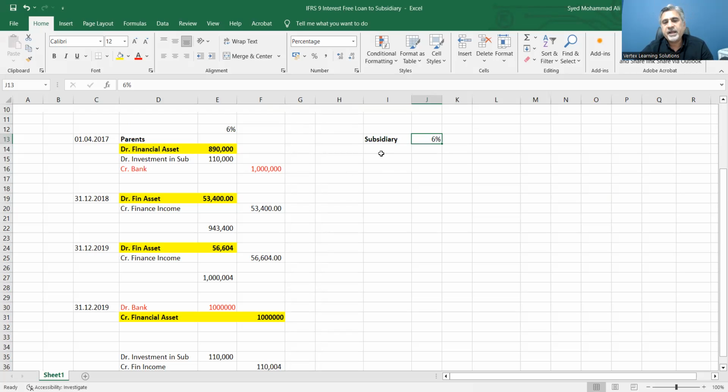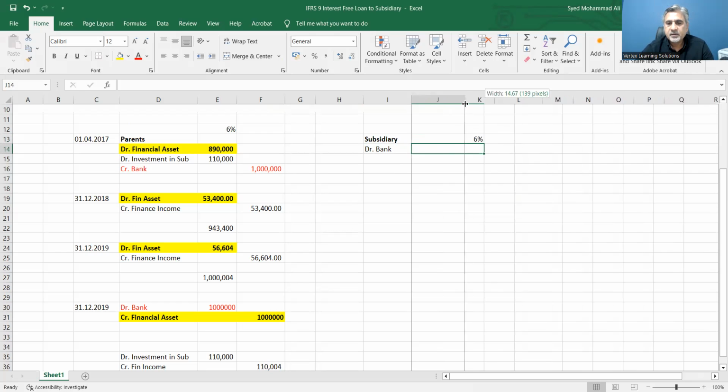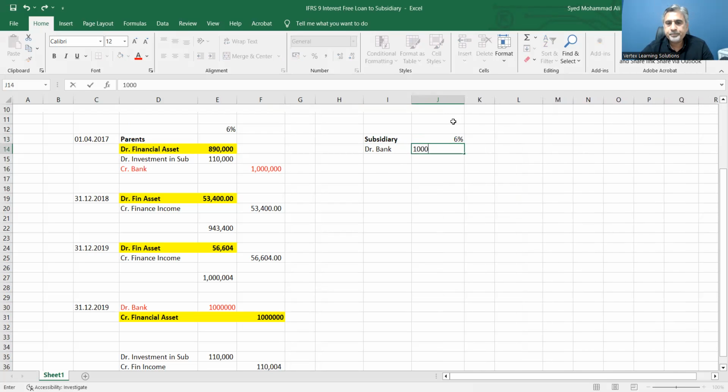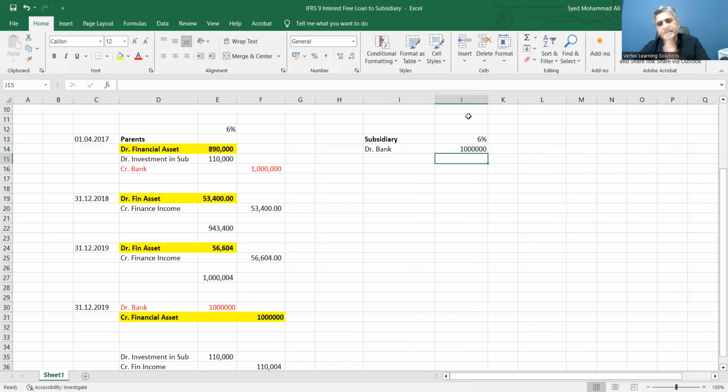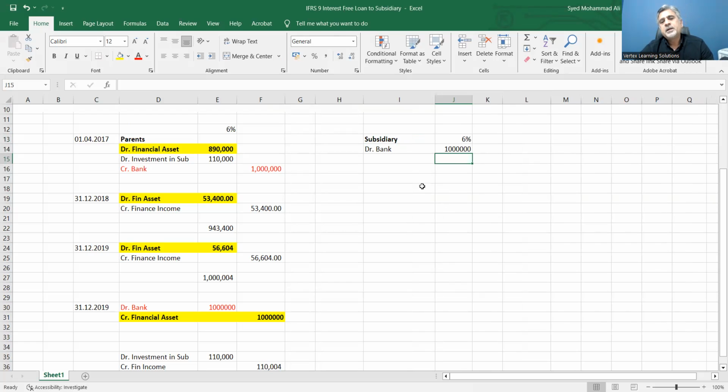So here what will happen? That subsidiary will have a debit to the bank account, and they will receive $1 million in the bank. I'm just creating the subsidiary's books so that you see both sides of the picture. Otherwise, usually it is not needed.